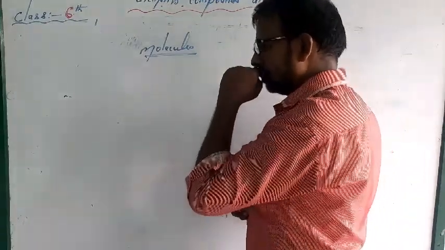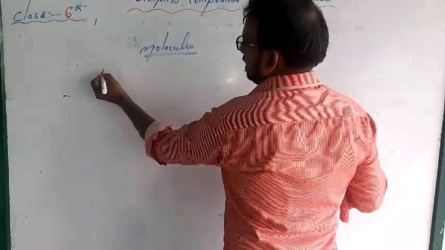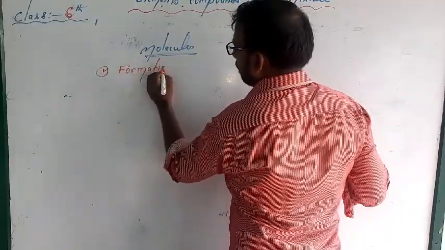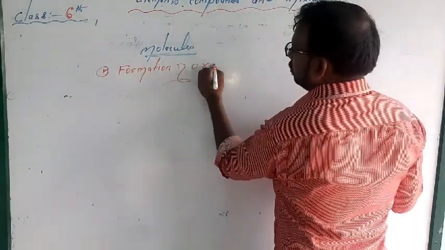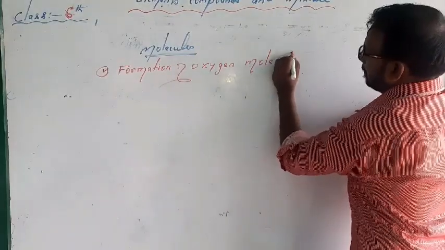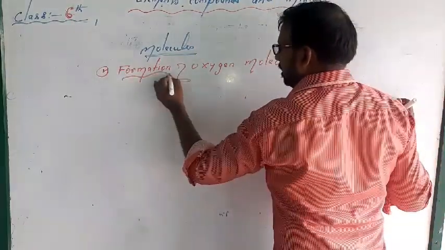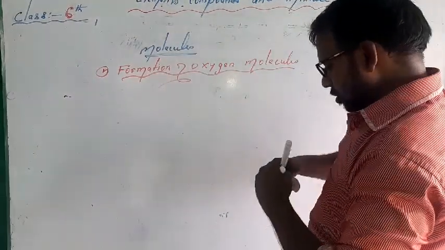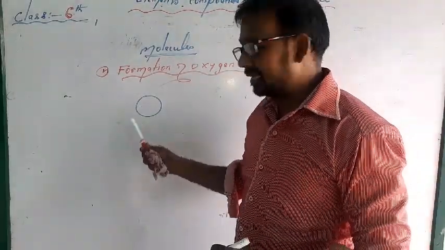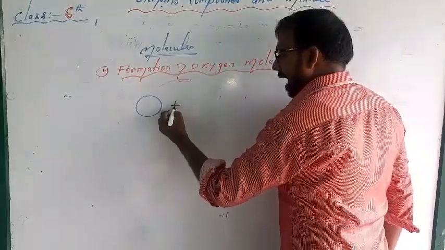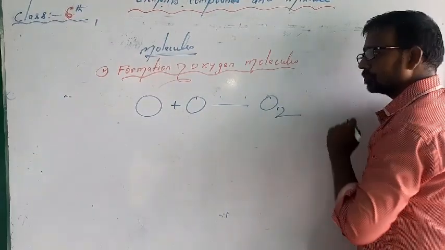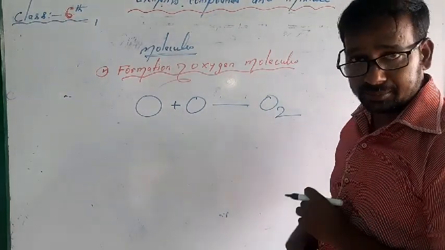Suppose I am going to make some molecules. First example is the formation of the oxygen molecule. Suppose I write O. It is not the oxygen molecule, that is the oxygen element. One element plus one element, one oxygen plus one oxygen, both combine to form O2. That is the molecule, not the element.